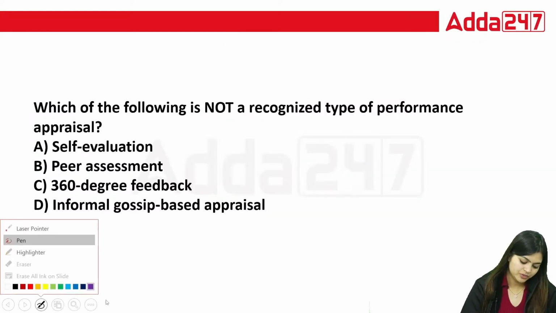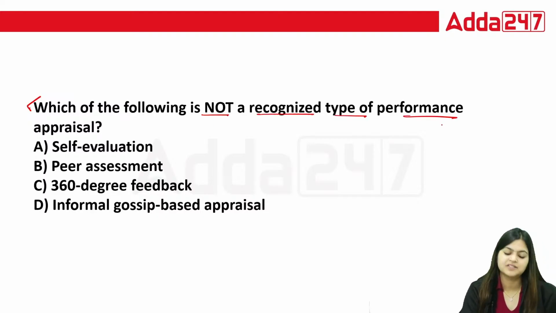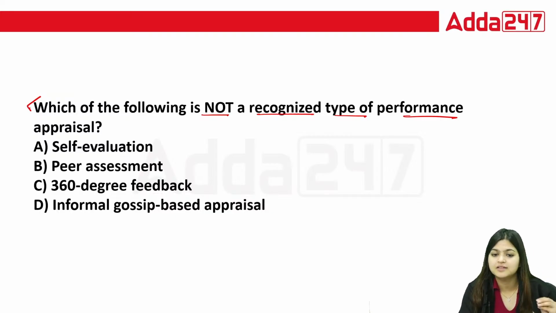Now coming to next question. Which of the following is not a recognized type of performance appraisal? A, self-evaluation. B, peer assessment. C, 360-degree feedback. D, informal gossip-based appraisal.